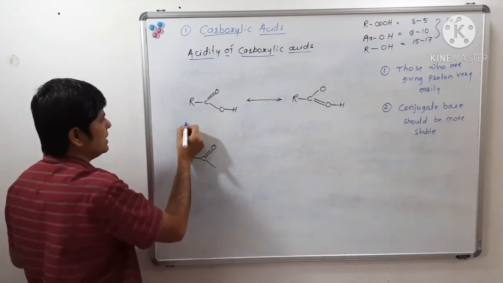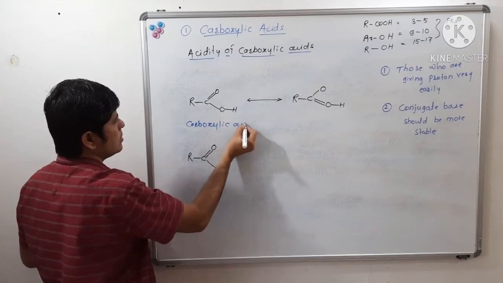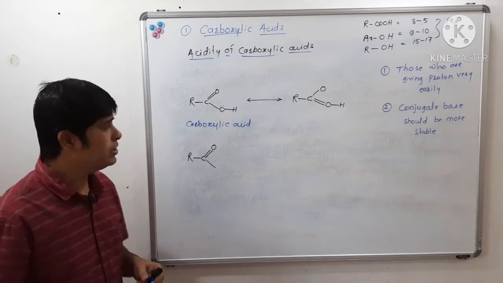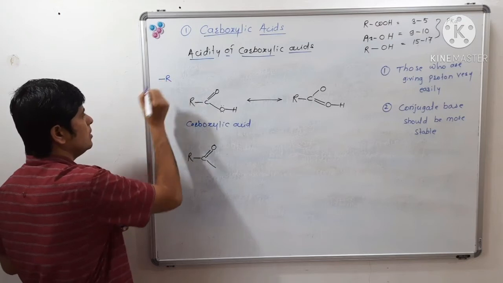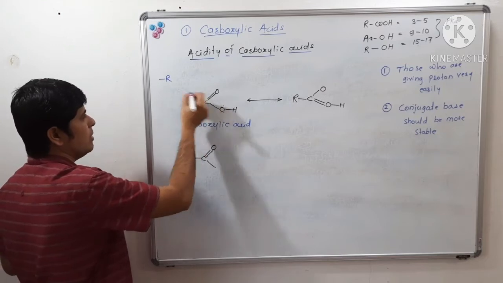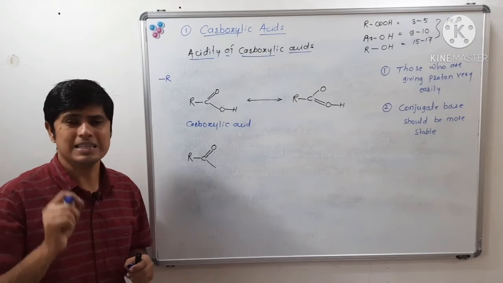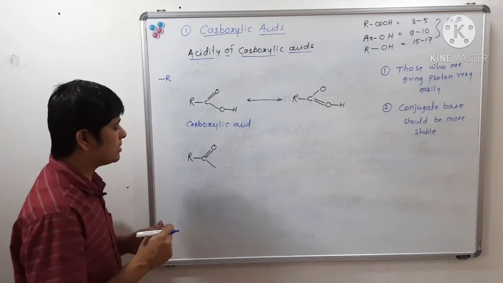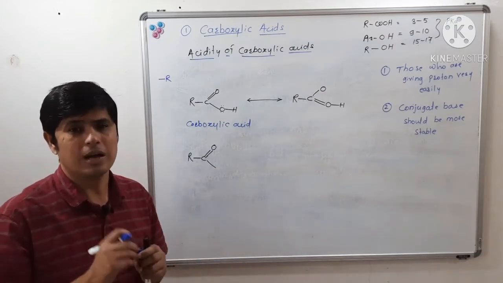This is the carboxylic acid I have written, RCOOH. We know carboxylic acid has a minus R effect of the carbonyl group. Minus R means an electron withdrawing, electron attracting resonance effect of the carbonyl group.